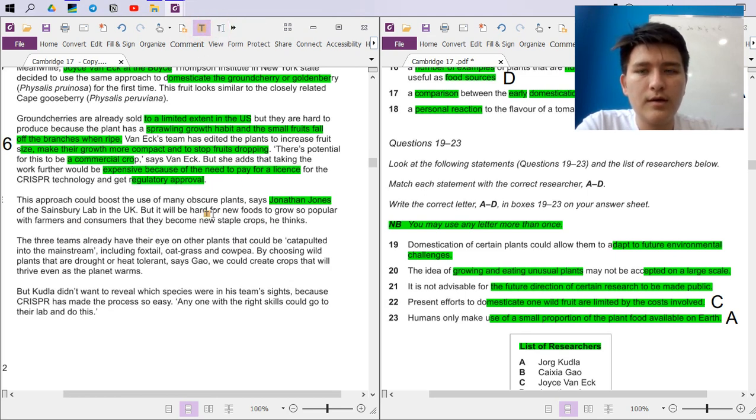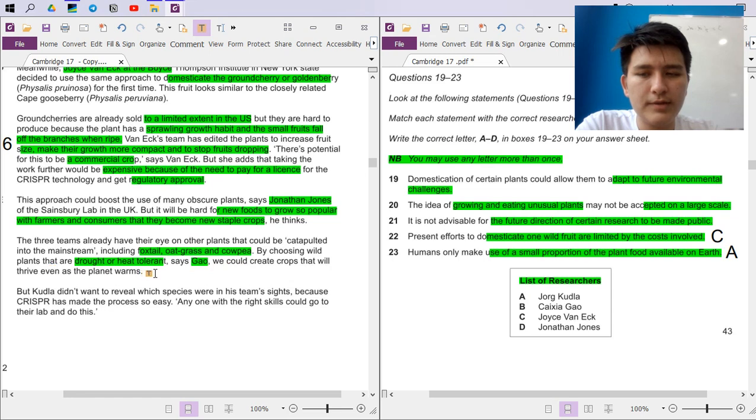The three teams already have their eye on other plants that could be catapulted into the mainstream, including foxtail, oatgrass, and kobe, by choosing wild plants that are drought or heat tolerant, says Gao. Gao, who is it? Oh yeah, we have.